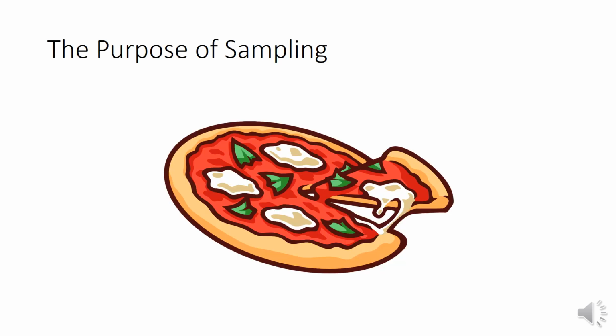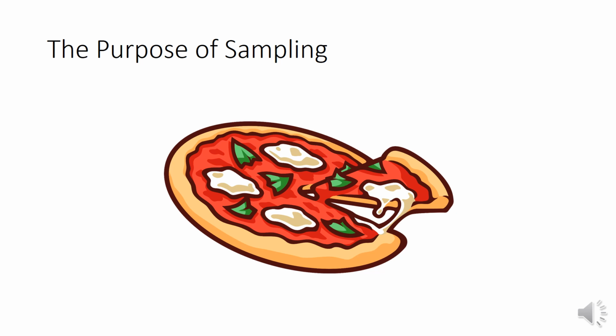So now, the purpose of sampling. While testing a pizza or checking its taste, do you actually eat the whole pizza? Obviously you can't. So the purpose of sampling is to get the details of the entire population via its sample. Often while cooking something, we taste a pinch of it to get an idea of the whole dish.